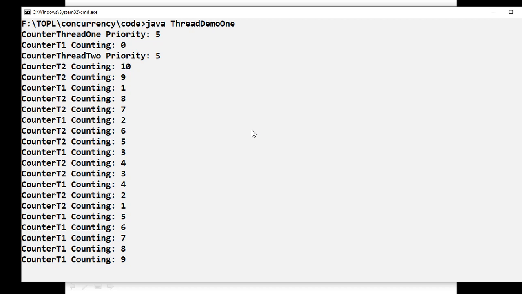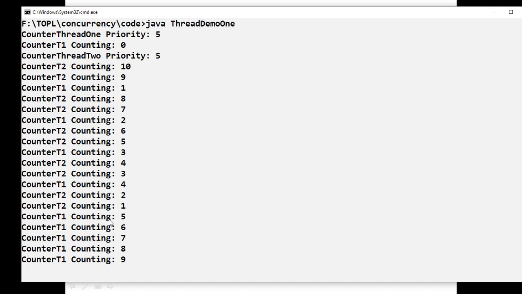Like that, when T2 has no more sleeping and its code execution is over, the thread scheduler understands that there is no further thread to execute except T1. For that reason it picked up T1 always and executed it. Thereby T2 ended and T1 also ended. Once T1 and T2 have ended, the main method will also end. That is the reason the main thread cannot exit until all its child threads complete. So this is the way threading is managed.